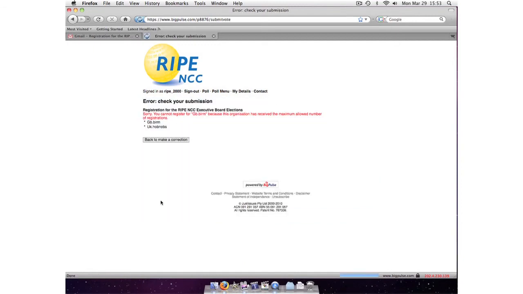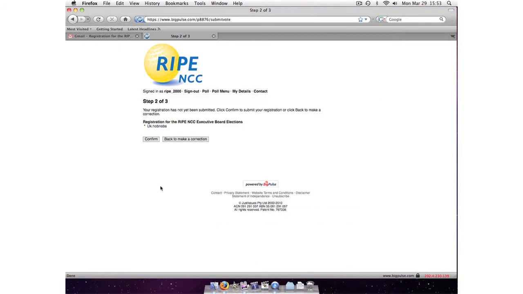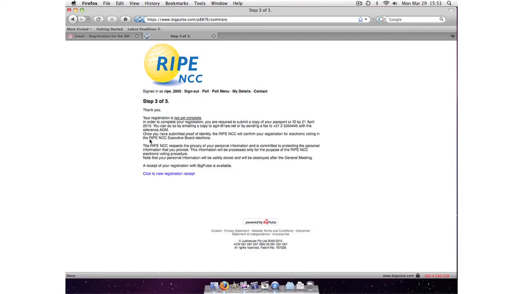If one of the other contact persons for an LAR has already registered in the system, you will not be able to represent that LAR. Go back to make a correction and deselect the organization that has already received a registration from a colleague. You submit your new selection and the system will ask you to reconfirm your choice. You are now redirected to the third and final step.